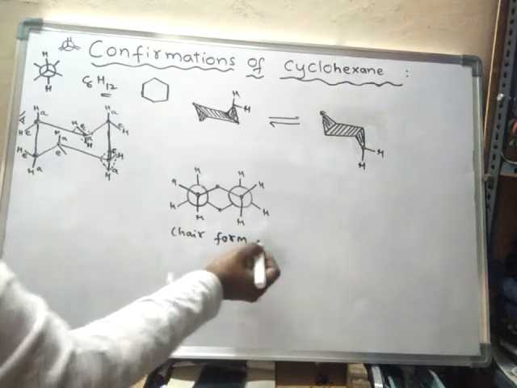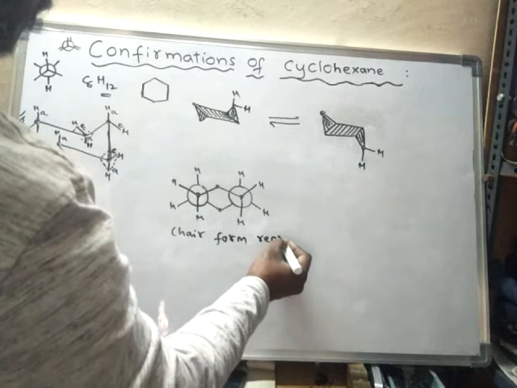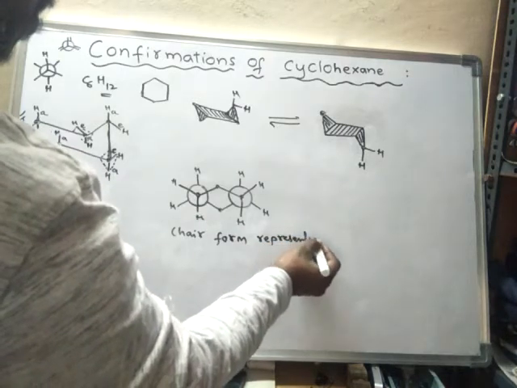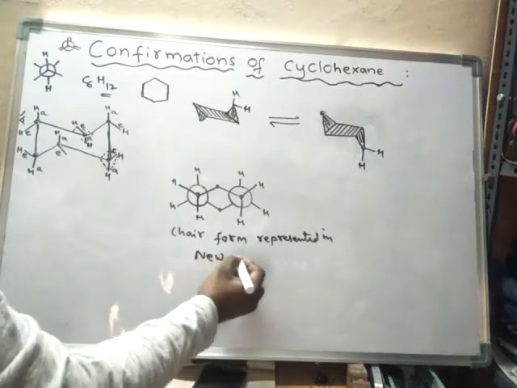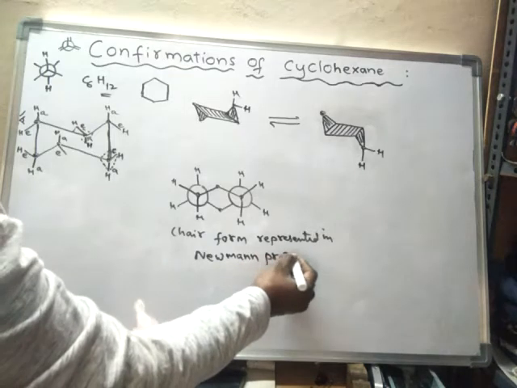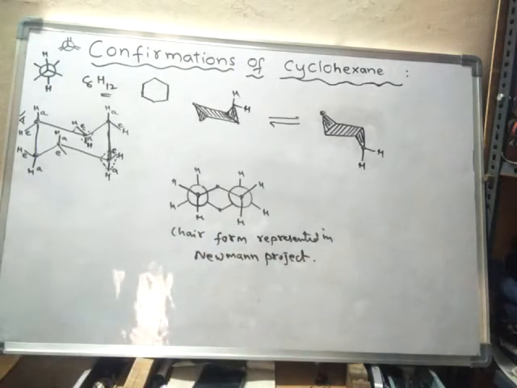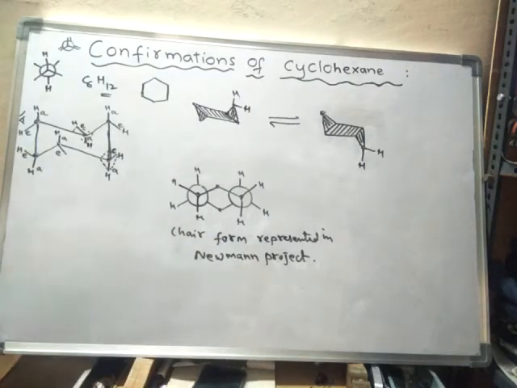Chair form represented in Newman projection. So this is the chair form represented in Sawhorse projection, and this is the Newman projection.